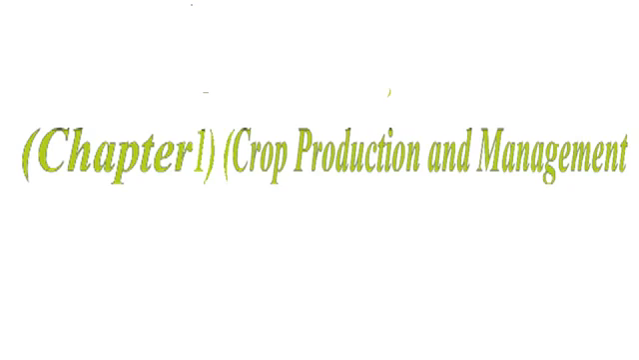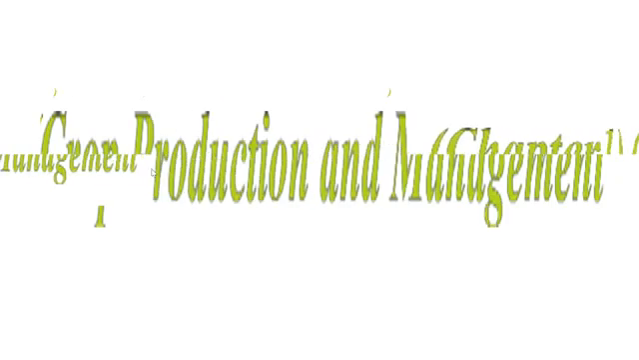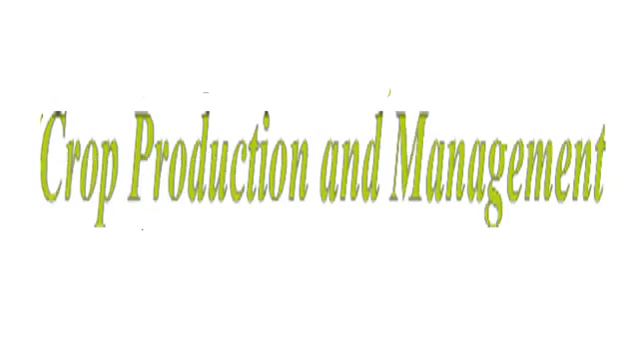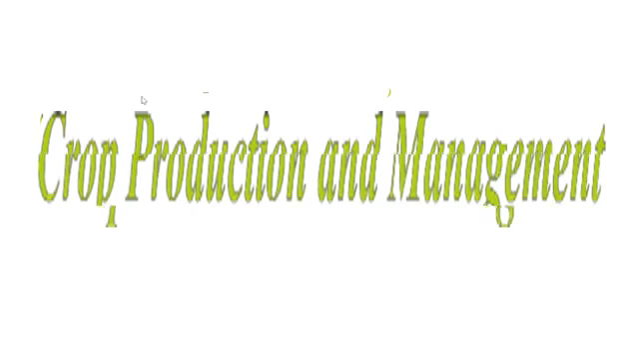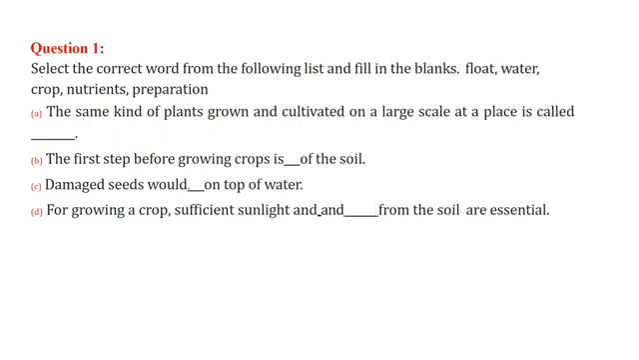This is class 8th science, and we are taking NCERT chapter 1, which is crop production and management. We will be taking question and answer on this. First is select the correct word from the following list and fill in the blanks. The same kind of plant grown and cultivated on a large scale at a place is called crop.